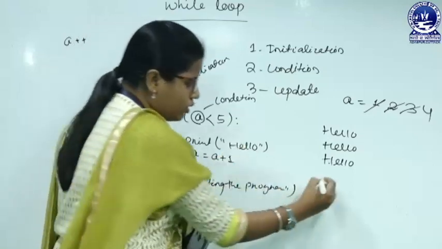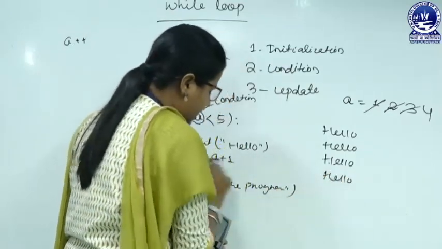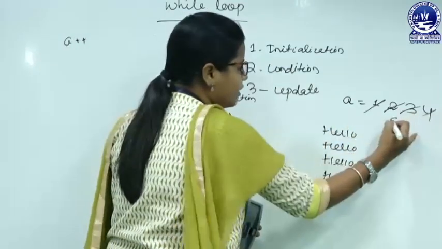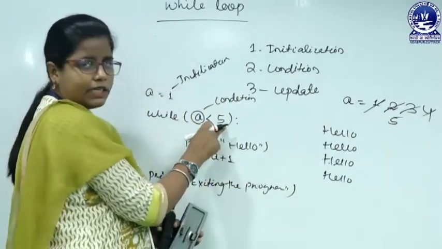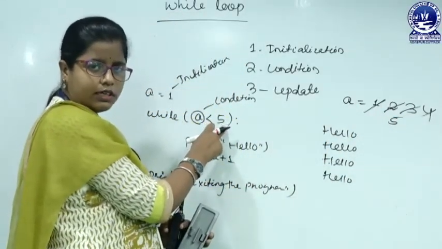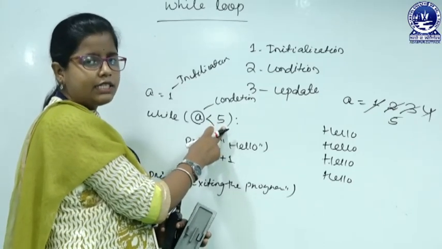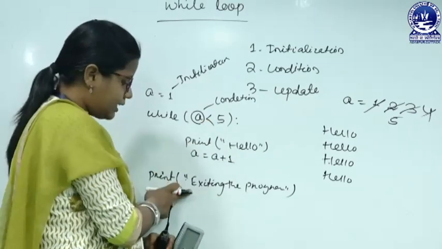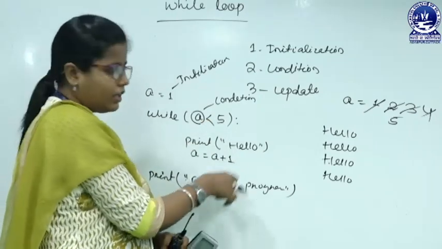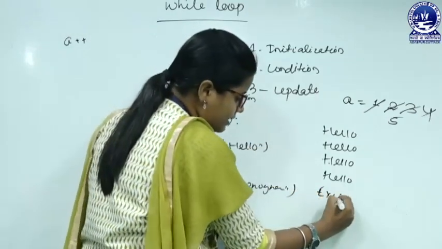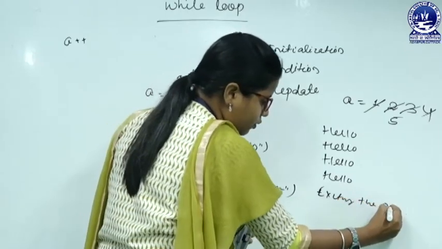Print hello. Next a will get modified with what? 5. 5 less than 5, no, it's false. Then we have to execute the statement that is immediately after the while, that is exiting the program. Then it will be printed as exiting the program.